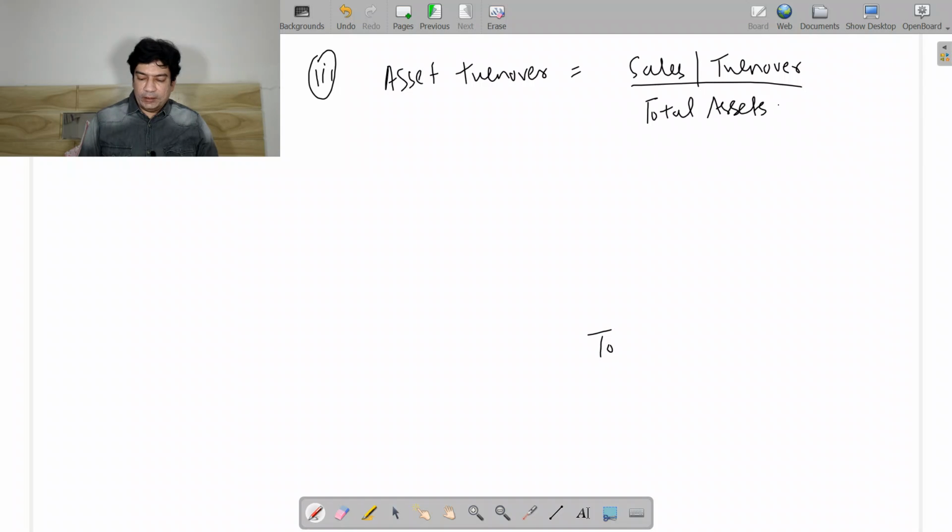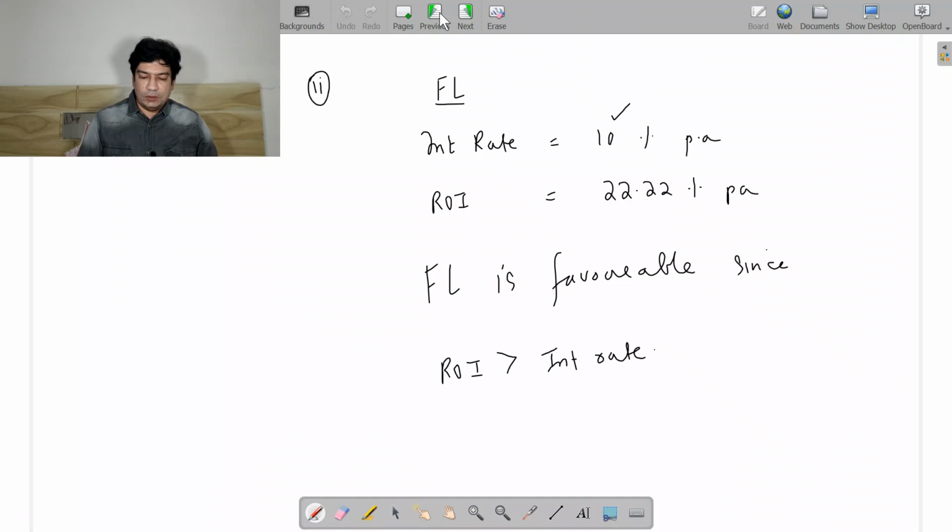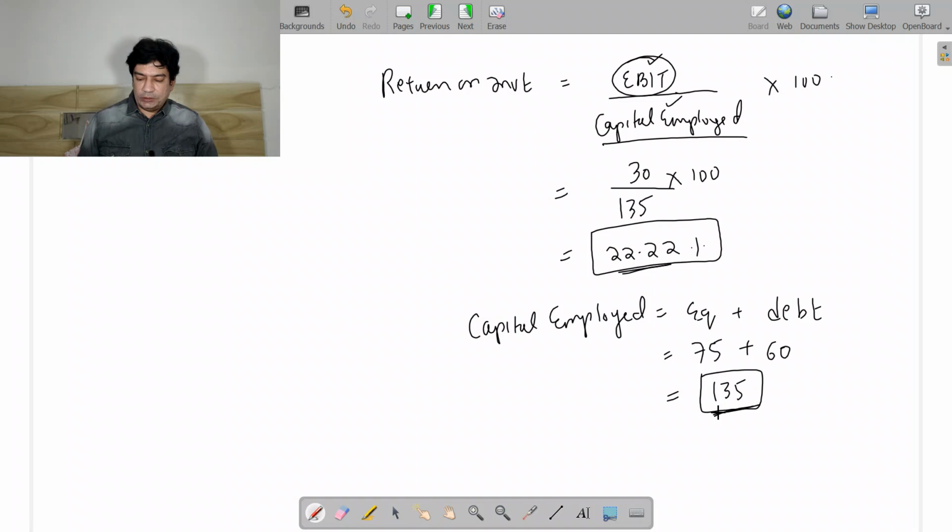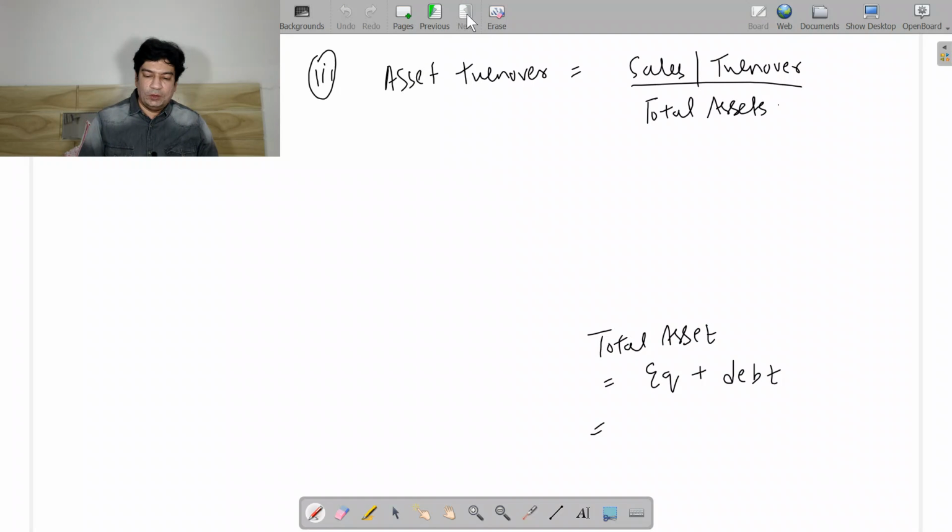And we know that the total assets from the liability approach is nothing but the total of your equity and debt, which we have already found out. So we have 135 as our total assets,